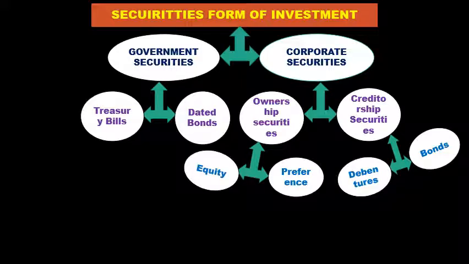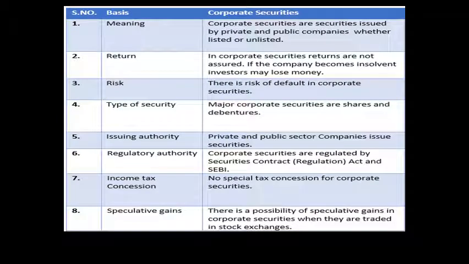My today's topic is about corporate securities under the securities form of investment. In the previous classes, I have explained about the government securities, about treasury bills and dated bonds. Let me explain about the corporate securities. The corporate securities are the securities issued by private and public companies, whether listed or unlisted. In another way, the securities issued by MNCs are called corporate securities.